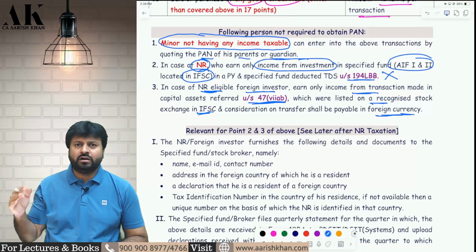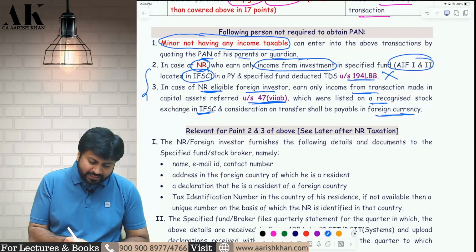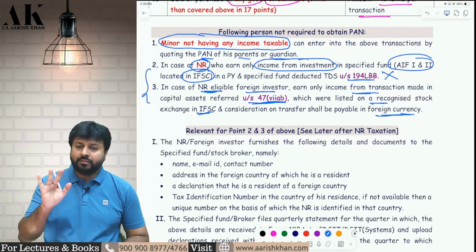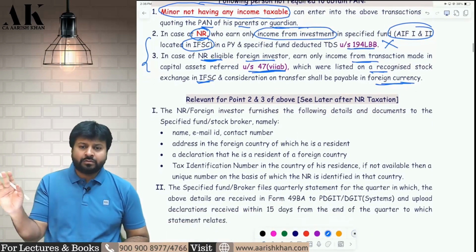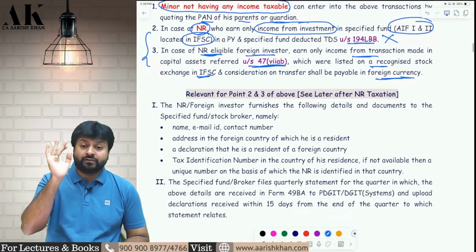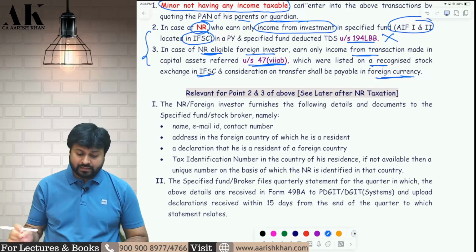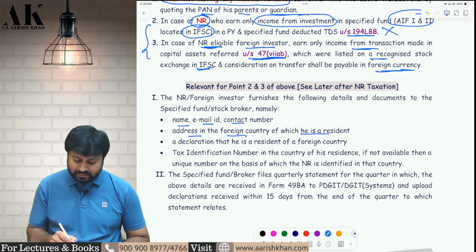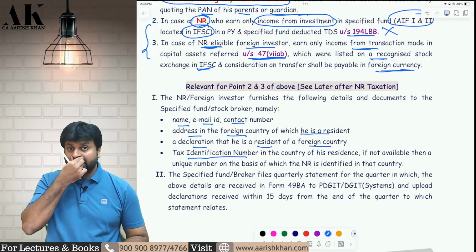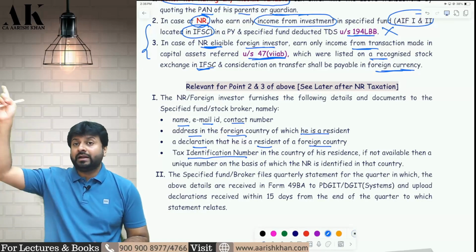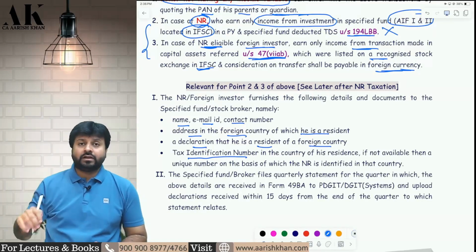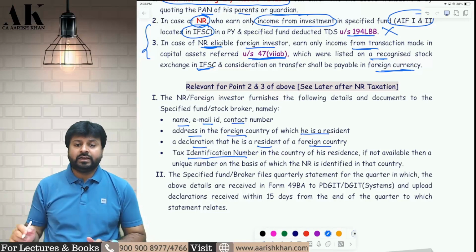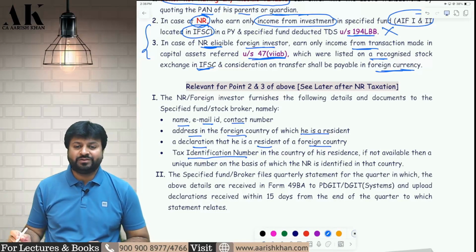It is linked with what? Capital gains. Now for the second and the third category of people, the government has said that we will not require your PAN, but we need some basic data from you. What is the basic data? We need your name, email ID, contact number. We need the address in the foreign country in which you are resident. We need the declaration that you are a resident of a foreign country. We need the tax identification number of your country, that is, your PAN number of your country. In your respective country, you would have taken some PAN. We need that particular PAN. I hope it is clear to all of you.